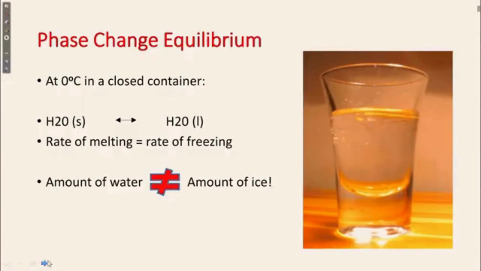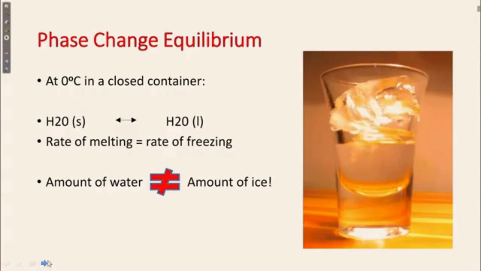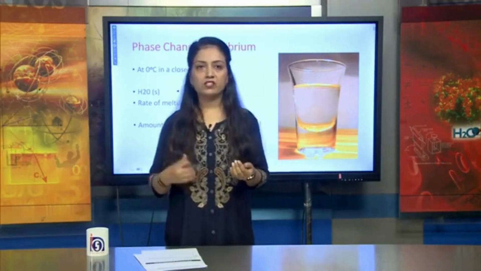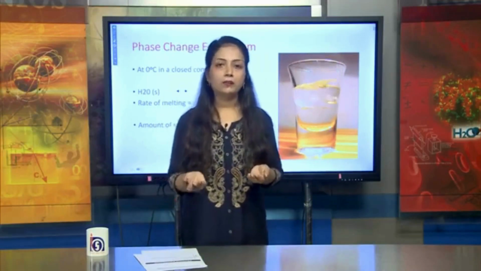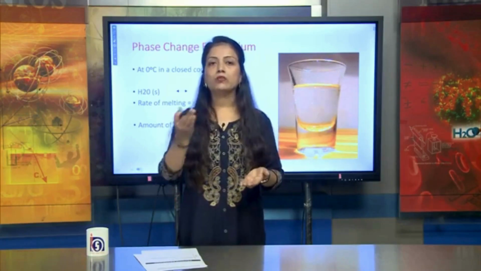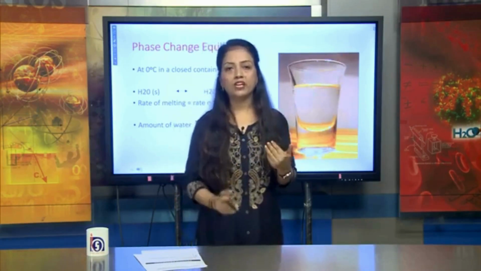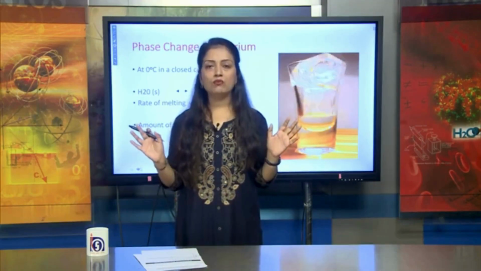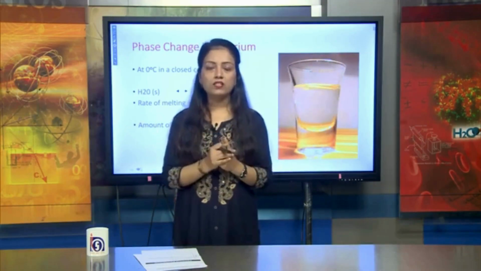So now we are going to discuss phase change equilibrium. What does phase change equilibrium mean? Dynamic equilibrium is also known as phase change equilibrium, but it can occur in a closed system. We don't have any kind of closed system in an open system.